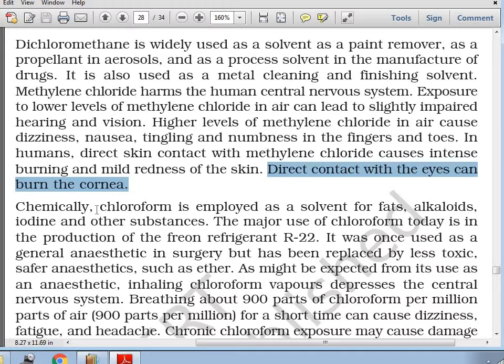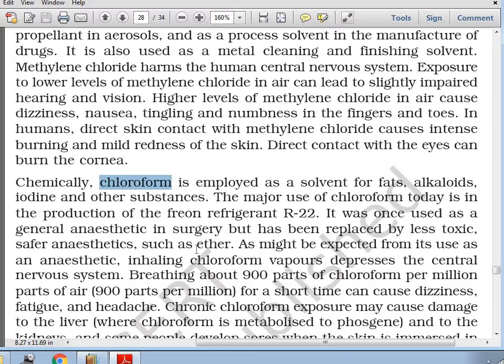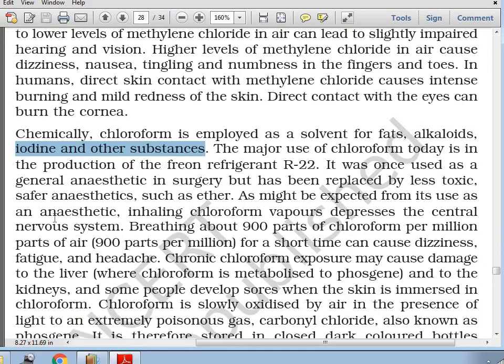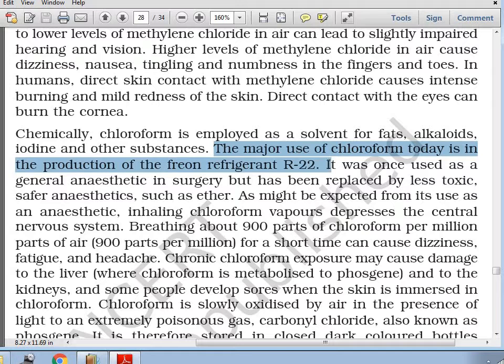Coming back to the second compound, that is chloroform. The name is trichloromethane. It is employed as a solvent for fats, alkaloids, iodines, and other substances. The major use of chloroform today is in the production of Freon refrigerant R22. What is Freon refrigerant? That I am going to cover in this video tutorial only.